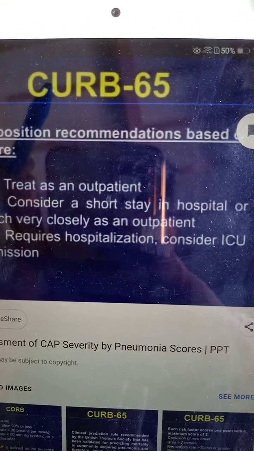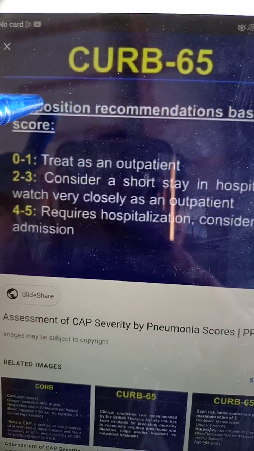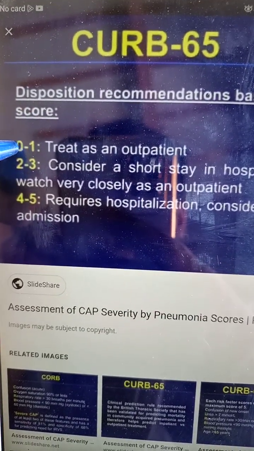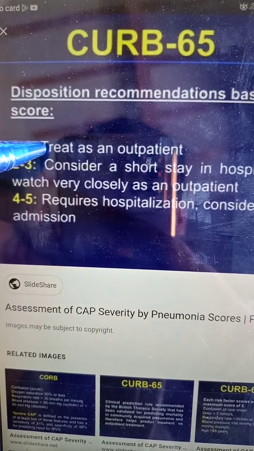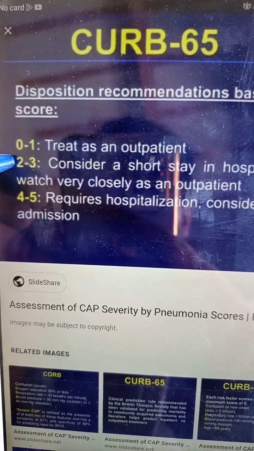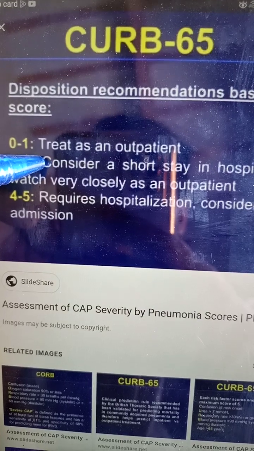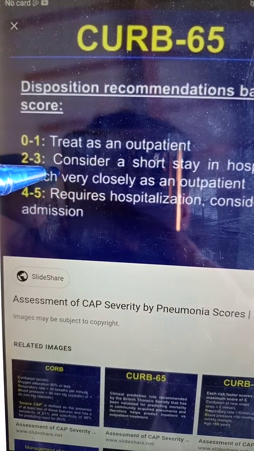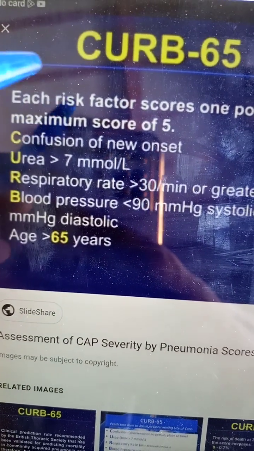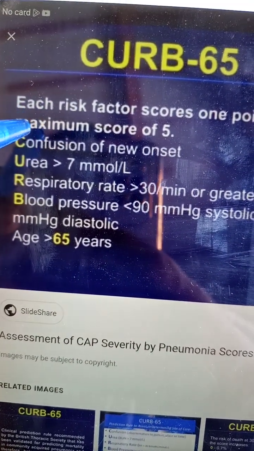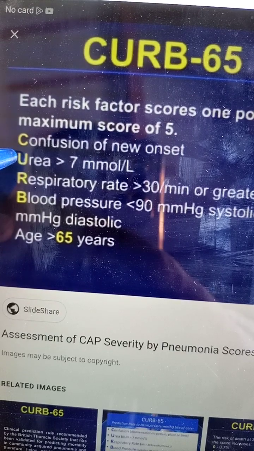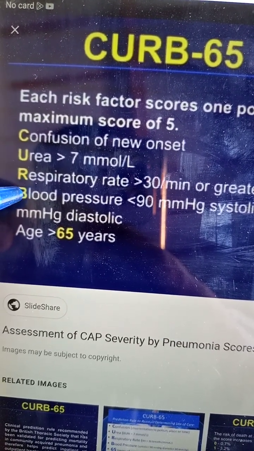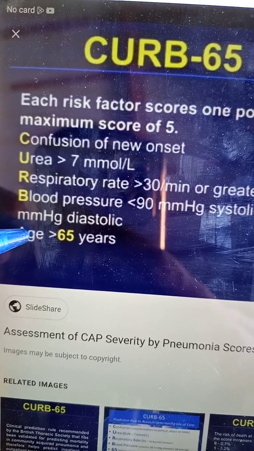So in this mnemonic CRB 65, we look at the patient and treat the patient according to the score. If the patient has a score of 0 to 1, then treat as an outpatient. In 2 to 3, consider short stay in hospital. In 4 and 5, the score requires hospitalization. There is another mnemonic for community acquired pneumonia assessment, that is CURB 65: confusion, urea raised more than 7, respiratory rate raised, blood pressure less than 90, and age more than 65.